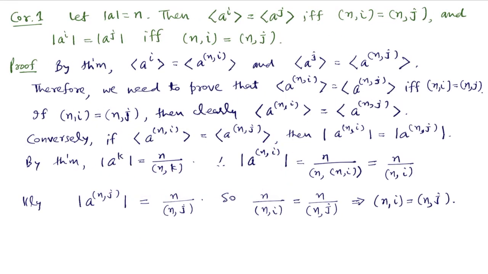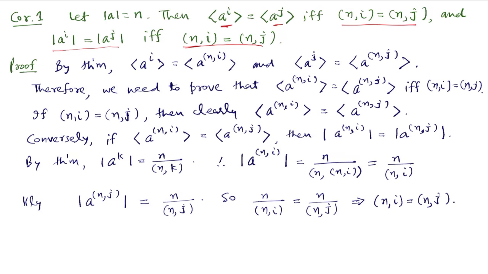This is the first corollary to the theorem. This corollary says that if the order of a is n, then the cyclic groups generated by a^i and a^j are the same if and only if the GCDs of i and j with n are the same. And the second part is that the orders of a^i and a^j are the same if and only if, again the same condition, that the GCDs of i and j with n are the same.